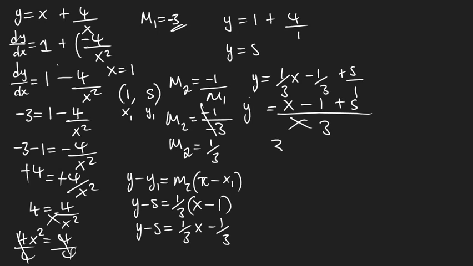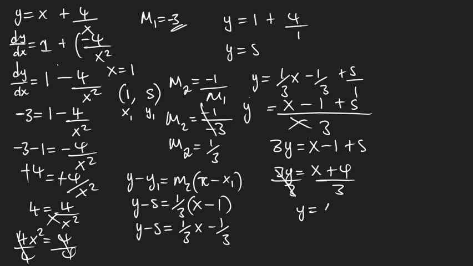Then you cross multiply, then this is going to be 3y is equal to x minus 1 plus 5. Okay, like that. Then this is going to be 3y is equal to x plus 4 over 3. Y is equal to x plus 4 over 3. Okay, and that becomes the equation of the normal. Okay, that's how you are able to solve an equation of the normal.